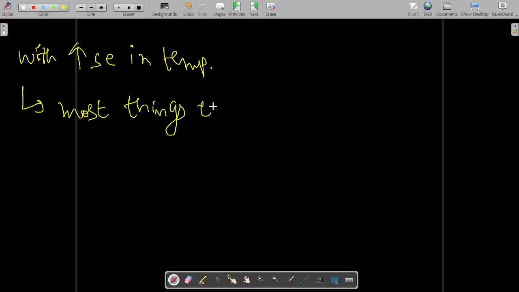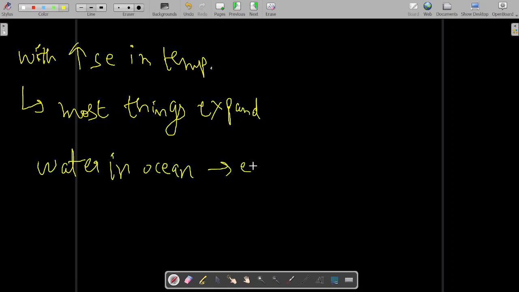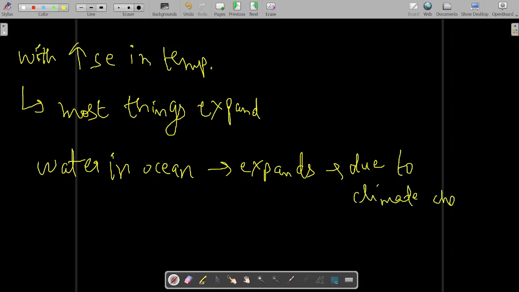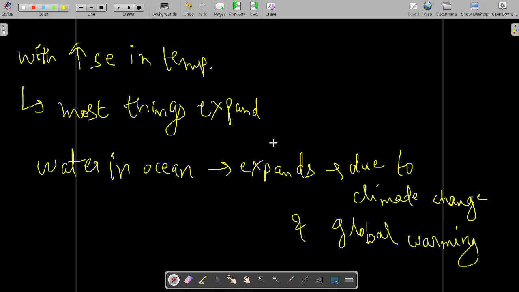So with increase in temperature, the water in the ocean also expands due to climate change and global warming.